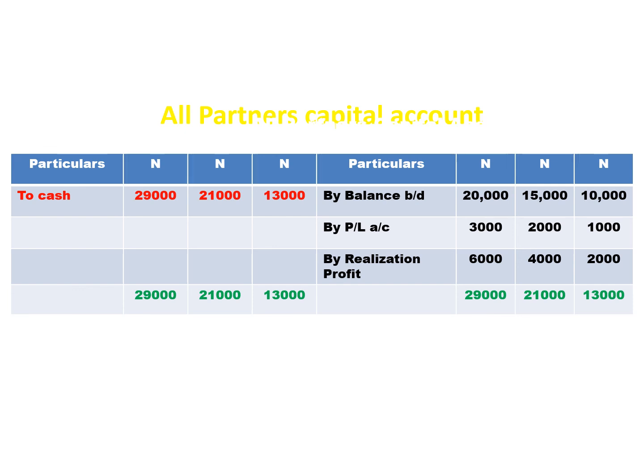So we call by balance brought down, bring down the capital balance of all three partners. We don't have GR and RF. So by PL account, distribute to all partners in the old ratio. Then realization profit. So the final answer you get is 29,000, 21,000, 13,000.